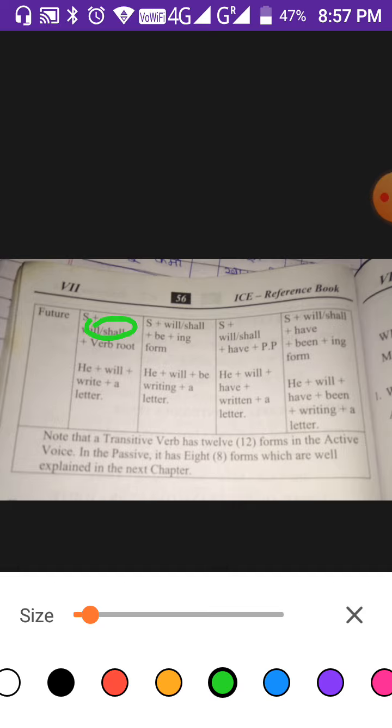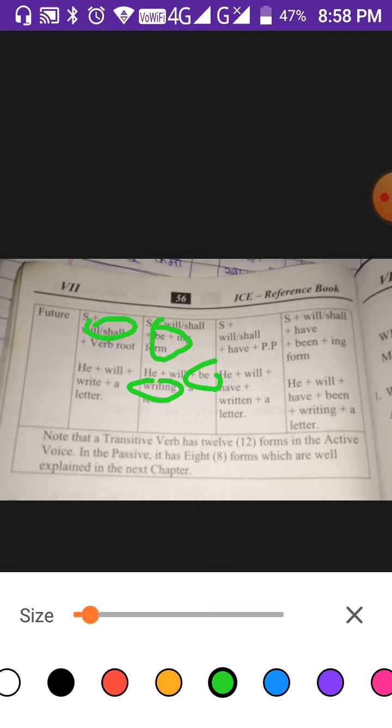S plus will or shall plus be plus ing form. Be and ing form is important. He will be writing a letter. See here, in simple future tense, he will write a letter, and in continuous, he will be writing. Be and writing is the only change here. He will be writing a letter.